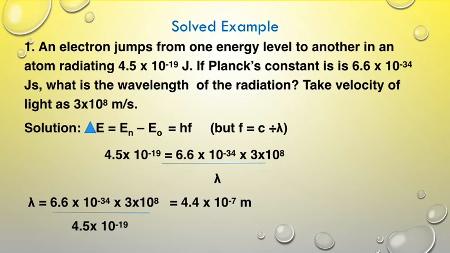That's your delta E. And then you are given h. We all know that f is c over lambda. The question asks us to find lambda, so we just use c over lambda to replace f, and we are able to get our lambda straightforward. You can also try this question by yourself and see if you get the right answer.